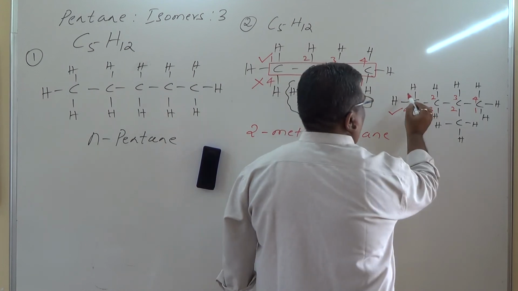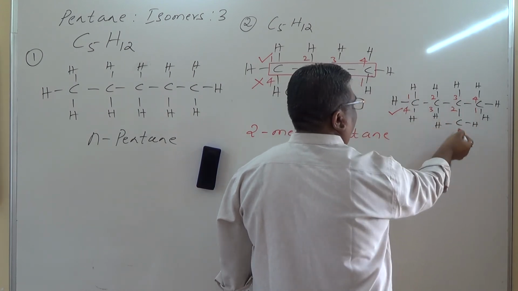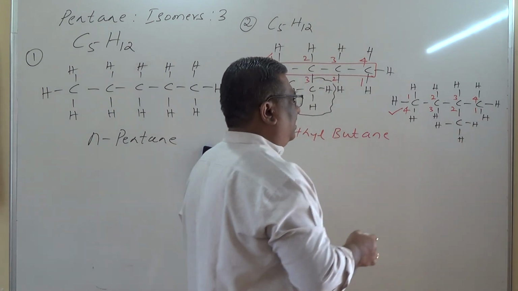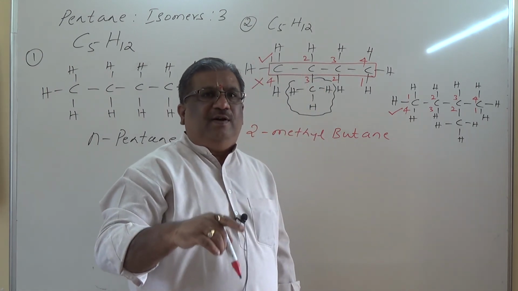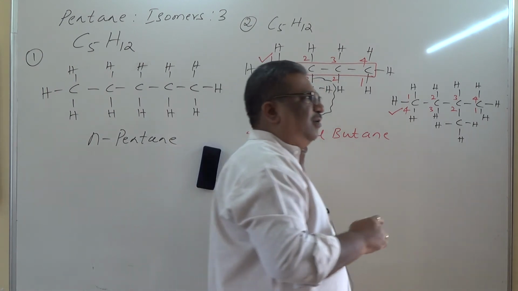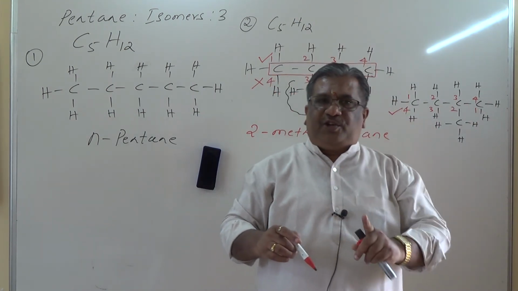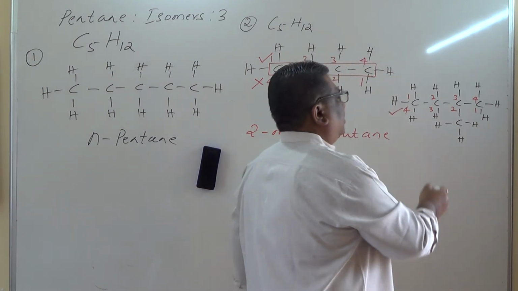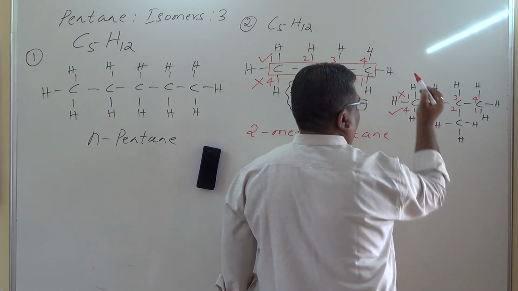If I number from the top side, the third carbon atom gets the branch. If I number from the bottom, the second carbon atom gets the least count. Which one is correct? That locant where it gets the least count. Locant means the position of the carbon atom to which the group is attached. So the bottom numbering is correct, top is wrong.